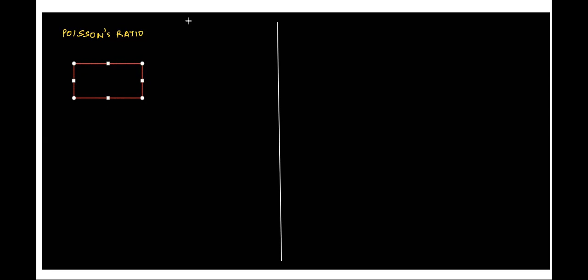Now I start applying a longitudinal force on it, from this side as well as from the other side. This force is equal in value, so F and F. What should happen to this? It should start expanding, correct?